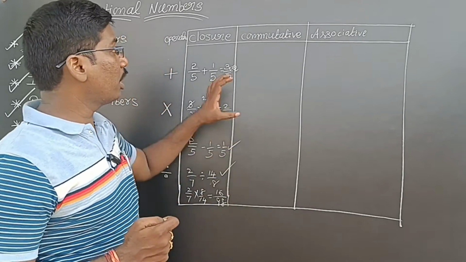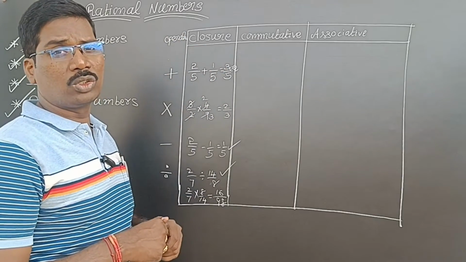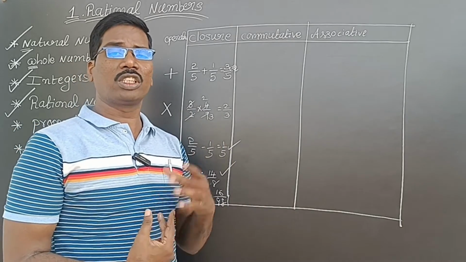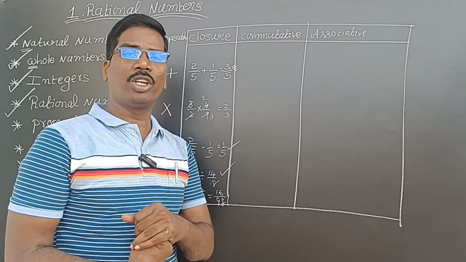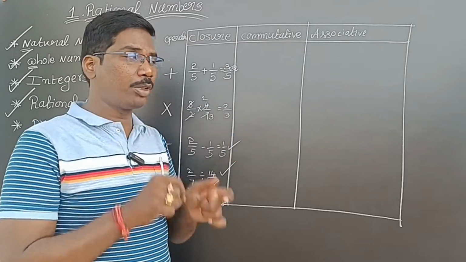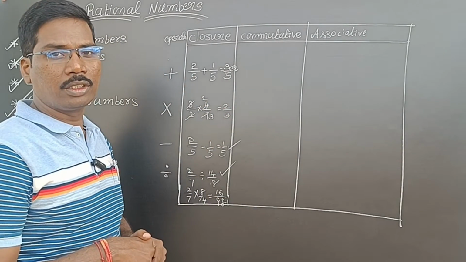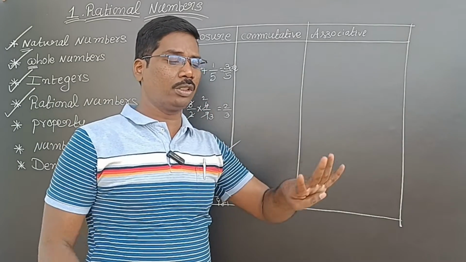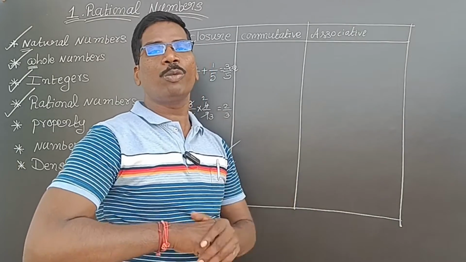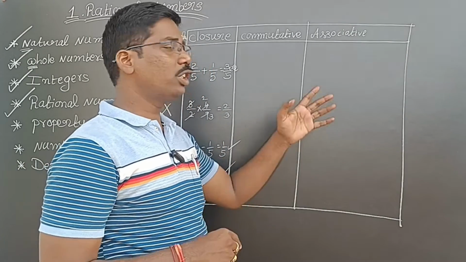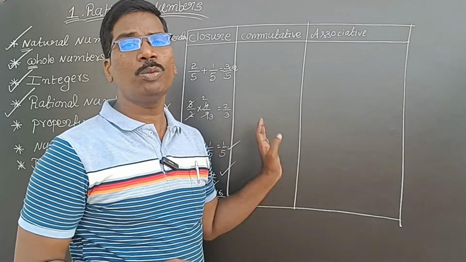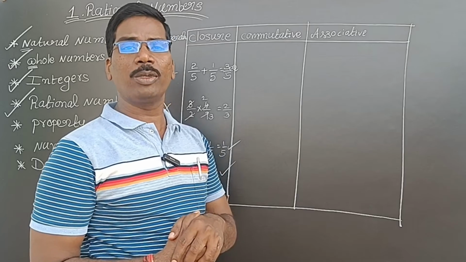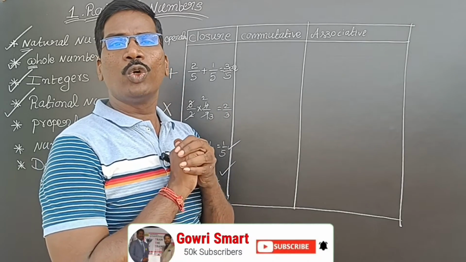So we have to concentrate on rational number properties. Natural numbers and whole numbers we know very well, because we studied them in the early classes, and in 7th class it is a fast syllabus. So we completed that. We have to focus only on rational numbers, because big numbers will be there in the fractions. Understand? Next, commutative property. Closure is satisfied by all 4 operations: plus, minus, into, division. Now commutative property is not like that, and associative property is also not like that. Only these two properties are satisfied by addition and multiplication. The remaining two will not be satisfied.